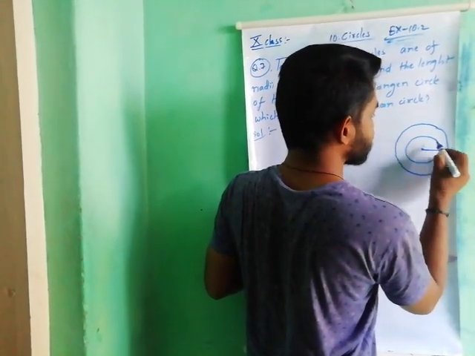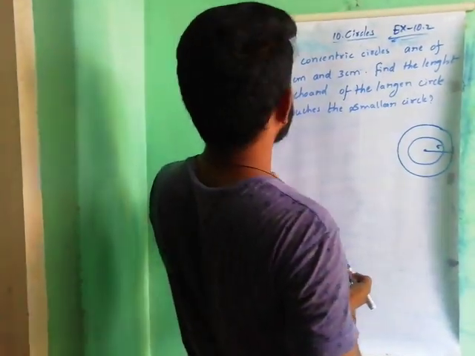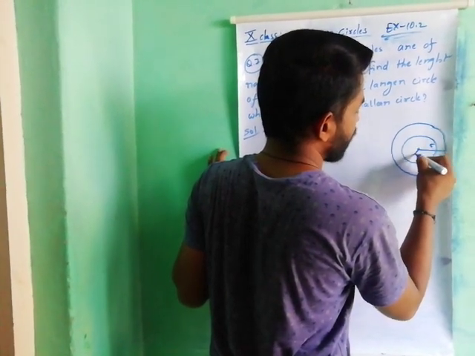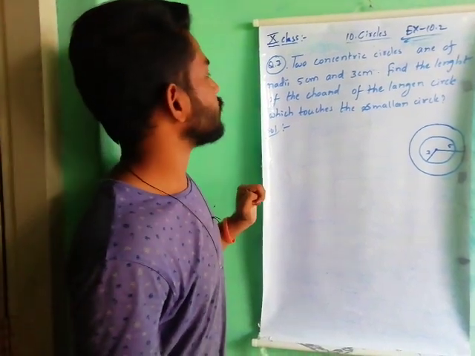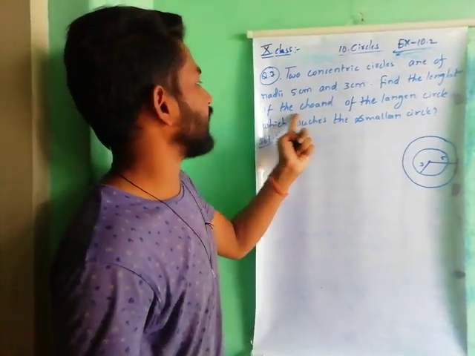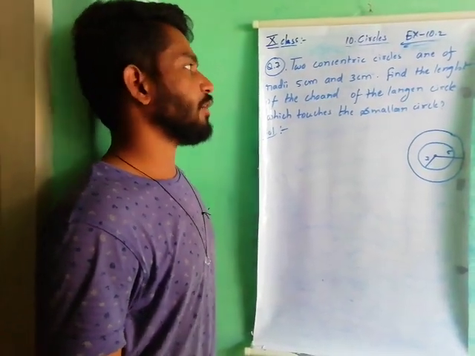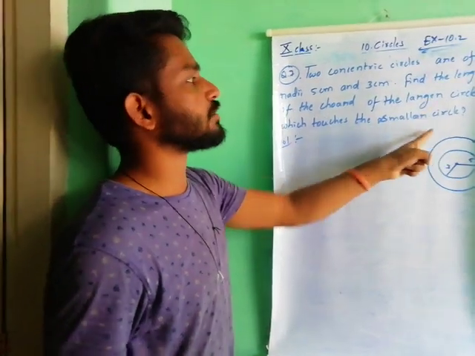So the bigger one's radius, how much? 5 centimeters. And the smaller one's radius is 3 centimeters. Smaller one's radius, how much? 3 centimeters. What does he want to ask? Find the length of the chord of the largest circle, which also touches the smaller circle.